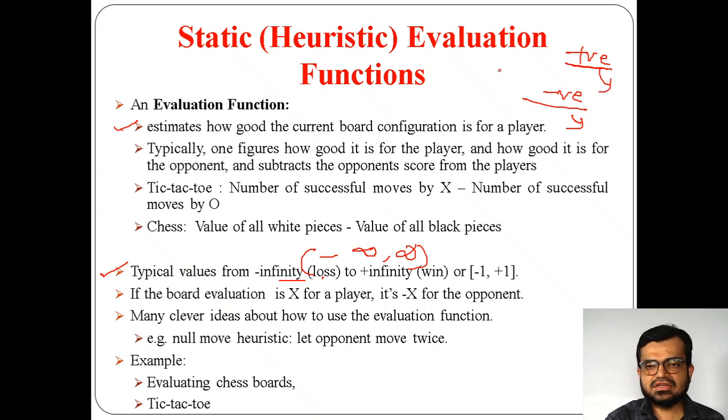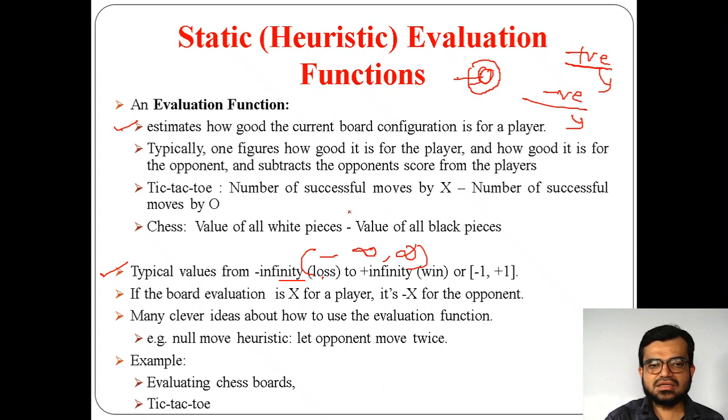And when the evaluation function value is 0, I am not saying that the match has finally been drawn, but at that particular state the condition is 50-50. That means any one of the players can win just by taking an appropriate decision. So 0 means at that state it is not a condition where the first player is winning or the second player is winning.